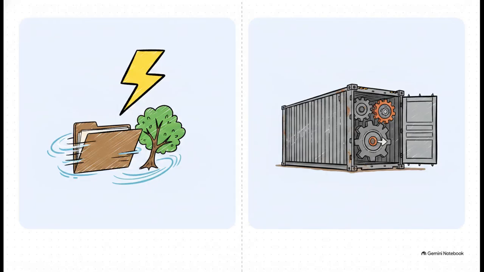When comparing isolation strategies, Git Worktrees absolutely win on speed. They take seconds to create because you're literally just checking out files. But quick caveat here, Docker is still required if your agents need runtime isolation. Like if 2 agents try to spin up a dev server on port 3000 in 2 different worktrees, they're going to collide. But for just writing and staging code, worktrees are the undisputed champion.